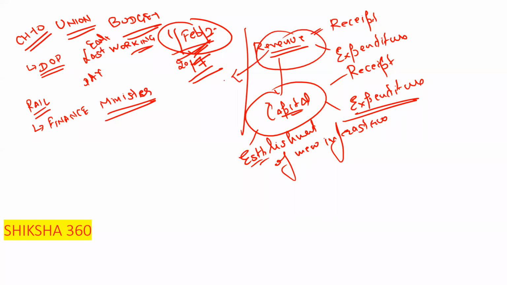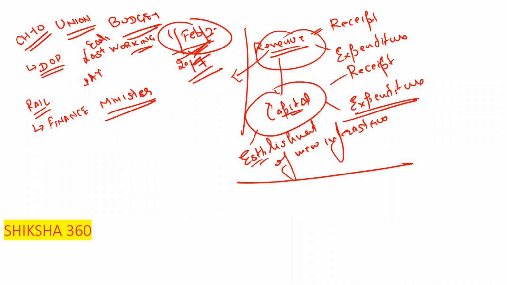Revenue means the daily going business. That is revenue expenditure or revenue receipt. Revenue receipts are like when we are earning from the taxes. All these things come under revenue receipts.